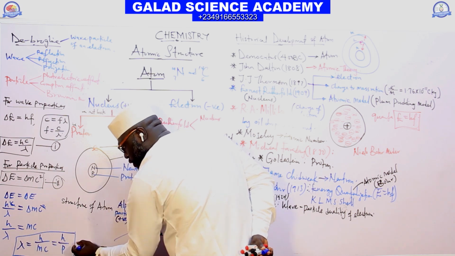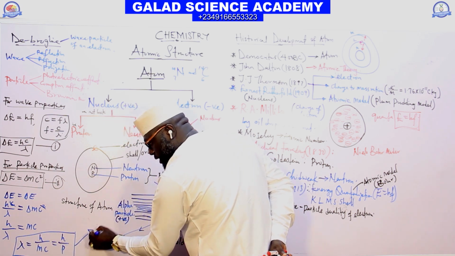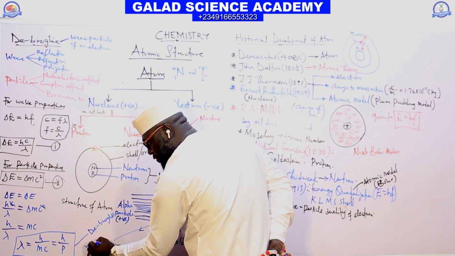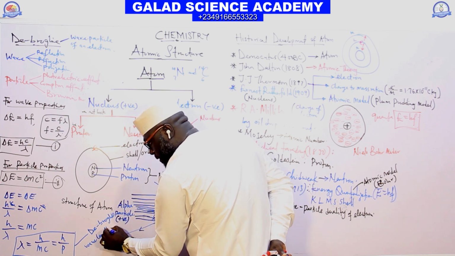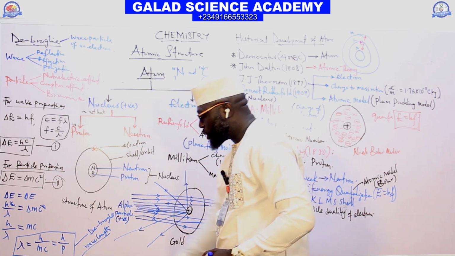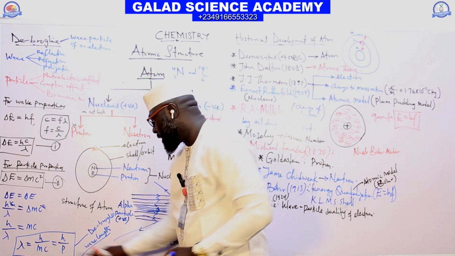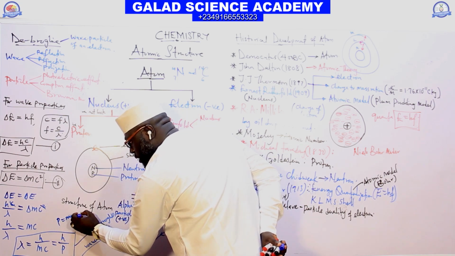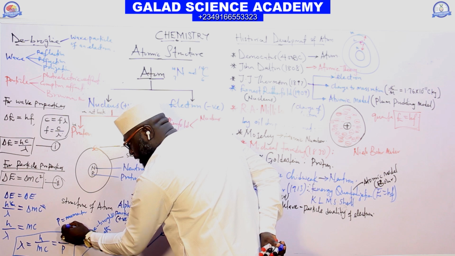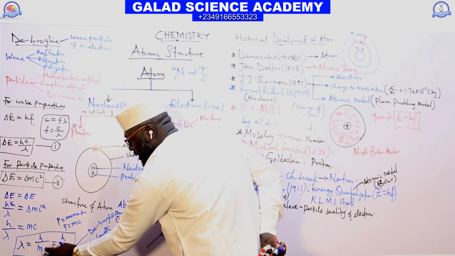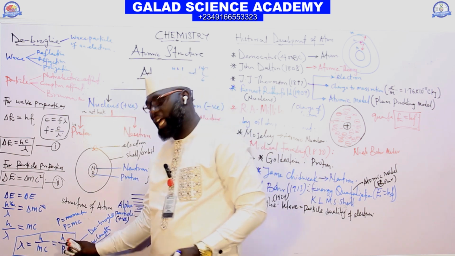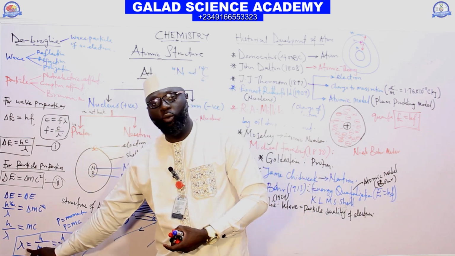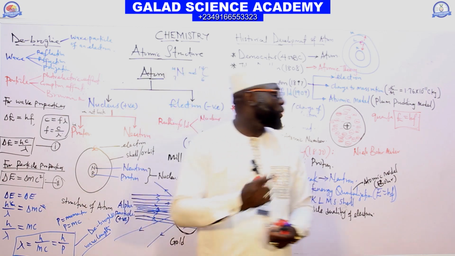This lambda we call the de Broglie wavelength. The p there represents momentum, and momentum is mass times velocity. This h is a constant, the Planck constant. So this is what we call the de Broglie wavelength.